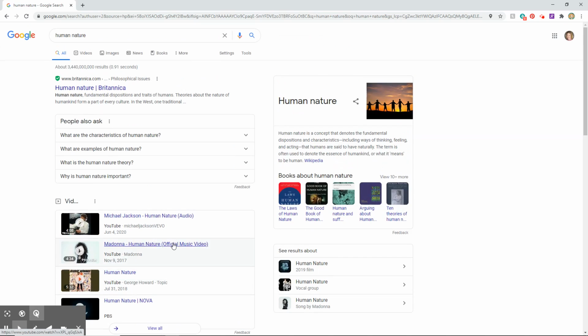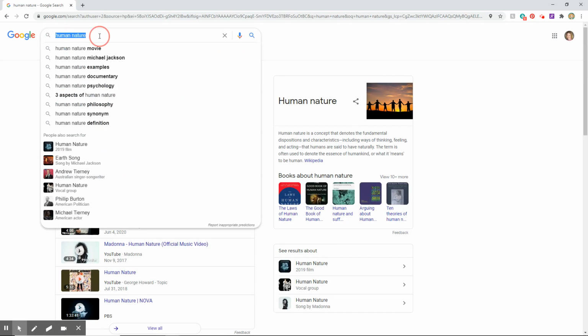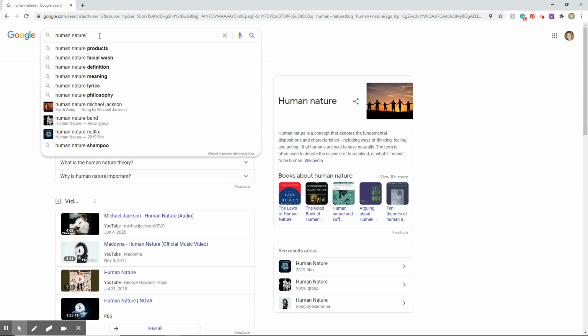Part of the problem is the way that I've typed my search term up here. If I type human nature that way, Google is going to give me results for everything containing the word human and everything containing the word nature, as though they were two separate searches or two separate words. I don't want that, though. A search for nature might return documentaries about whales, for example, which is not relevant.